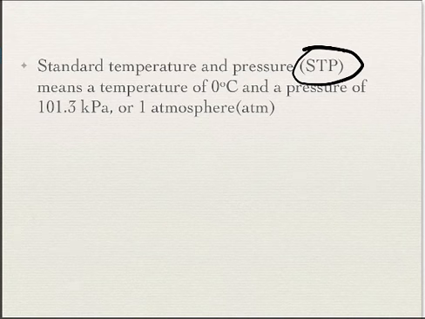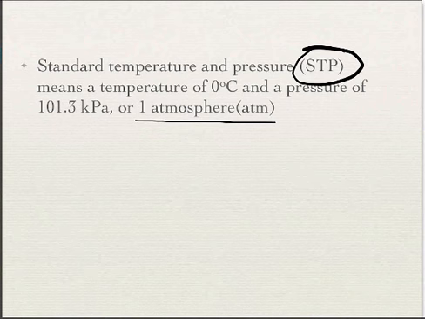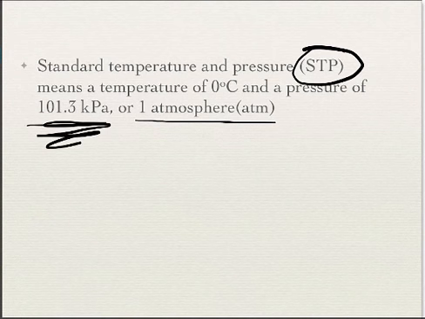Standard temperature and pressure is 0 degrees Celsius and 101.3 kilopascals, which in older terms was known as 1 atmosphere, but in SI terms, which we'll usually use, it's kilopascals, right around 100, but 101.3 kilopascals.